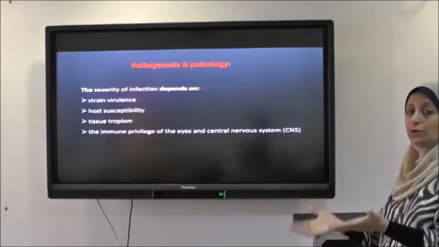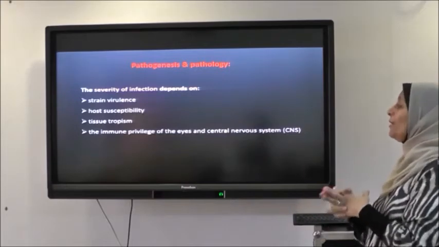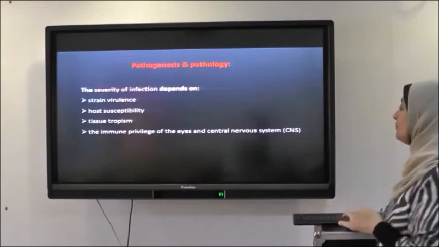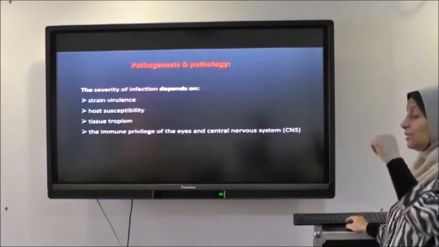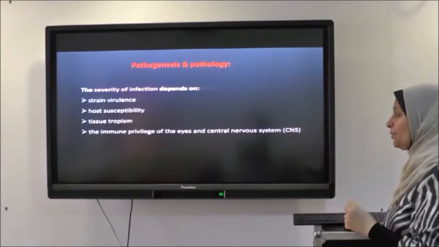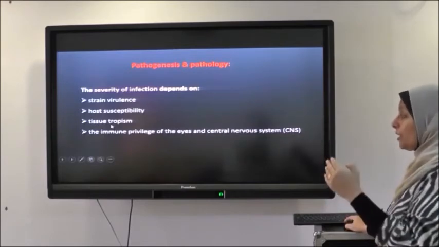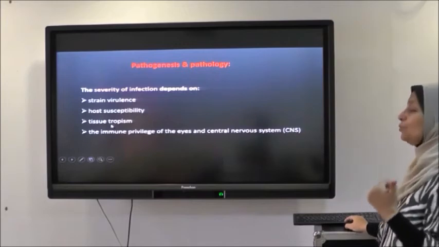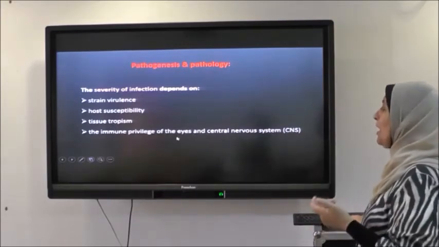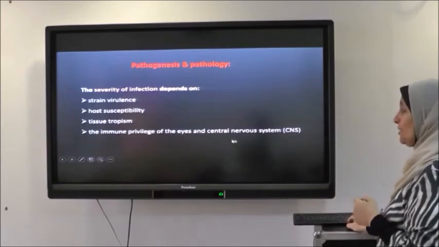It is like cells of the reticuloendothelial system, but it can occur in any nucleated cell. But during the acute stage, it usually prefers cells of the reticuloendothelial system. The tissue tropism changes during the life cycle of Toxoplasma, or during the stage of infection. In the chronic stage, it prefers another site, the immune privileged sites, like the central nervous system, the brain, the muscle, the eye, and also the muscle.